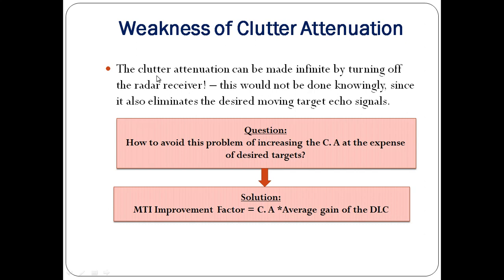Okay, what is the meaning of that? Clutter attenuation is infinity means there is no clutter spectrum at all in the existing passband of the DLC. So we will eliminate the desired moving target echo signal. It may be assumed that there is no clutter, but there will be clutter due to this misinterpretation. It also eliminates the desired moving target echo signals.